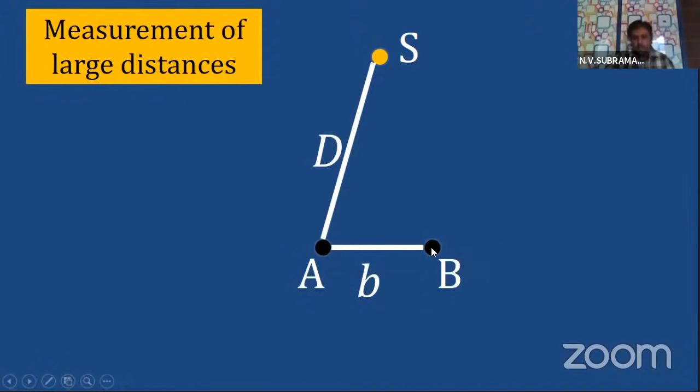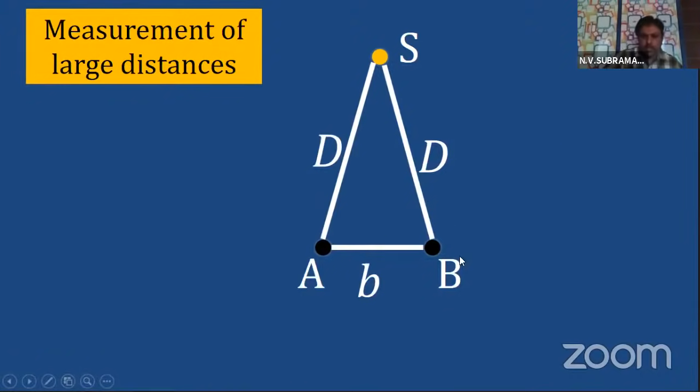From B again see the position of the planet. Then the same distance will be there, because we know capital D is very, very far away. So this is capital D, and this also will be capital D. You will have a doubt, sir, why is this capital D? Because both the points A and B are on the Earth only. So almost you will get the same distance, capital D and capital D.